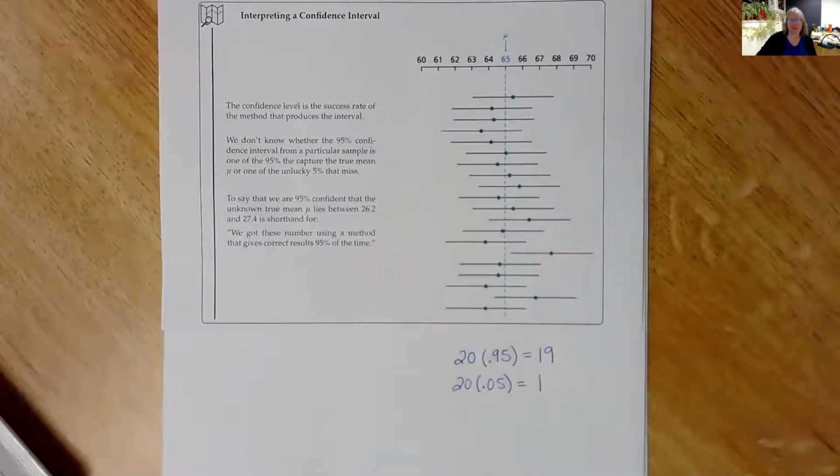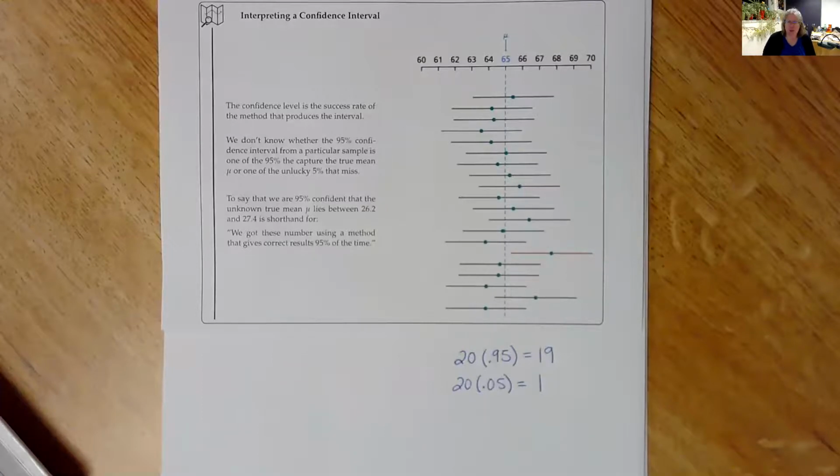It means if we repeat this process of constructing confidence intervals over and over and over again and keep taking new random samples and making more intervals, whatever our confidence percentage is, so in this case 95%, 95% of those intervals should contain the true population mean. 5% of them would be a miss. If we did a 90% confidence interval, 90% of the intervals we made would contain the true population mean. 10% of them would be a miss.